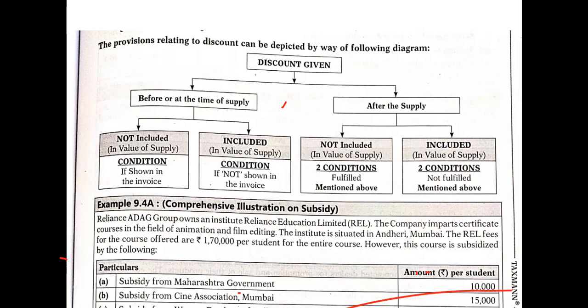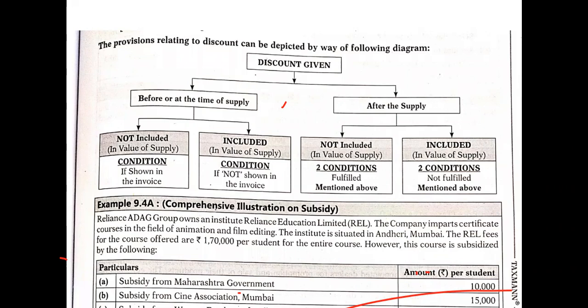Then after the supply, once you supplied the goods, whether the invoice is prepared or not prepared, we don't know, but goods are supplied, services are rendered, then you're thinking about the discount. There, it is not included if the two conditions mentioned above are fulfilled. The two conditions, whatever are there, need to be fulfilled. And it is included if the two conditions mentioned above are not fulfilled. Whichever are the two conditions, they need to be fulfilled, like condition number 1 and 2.